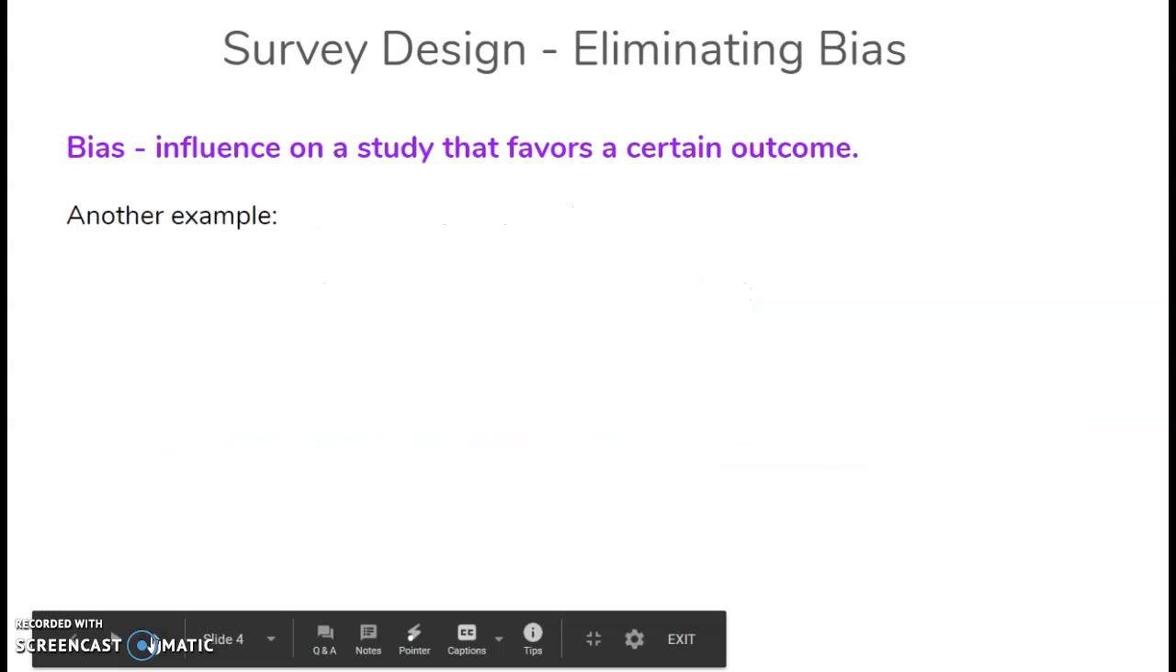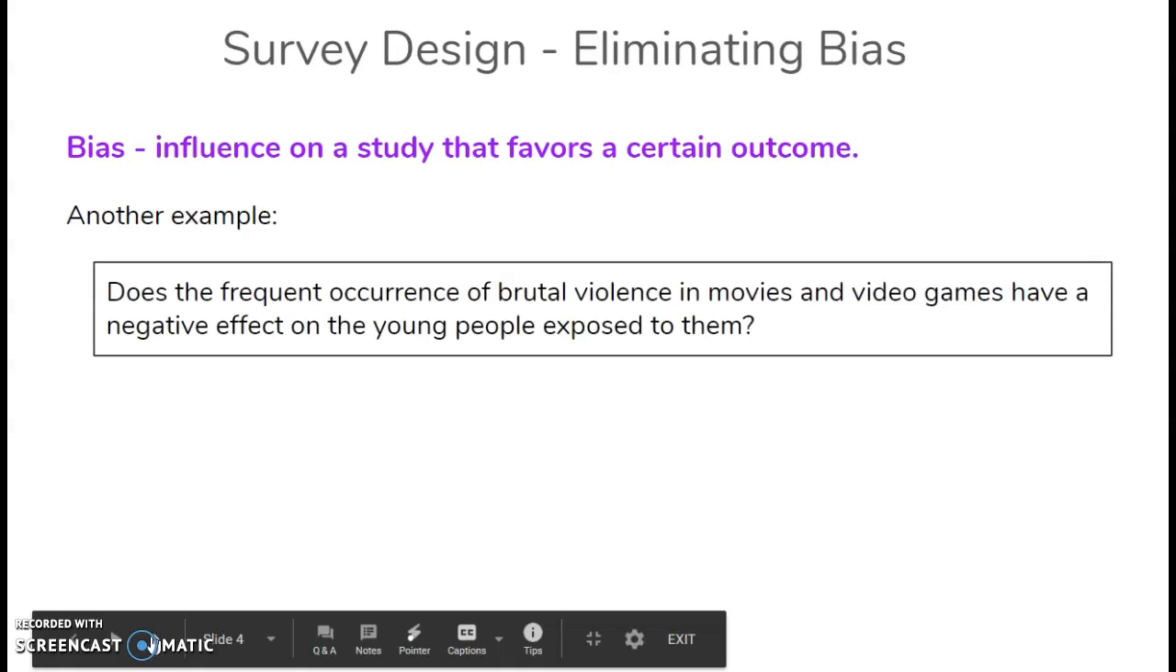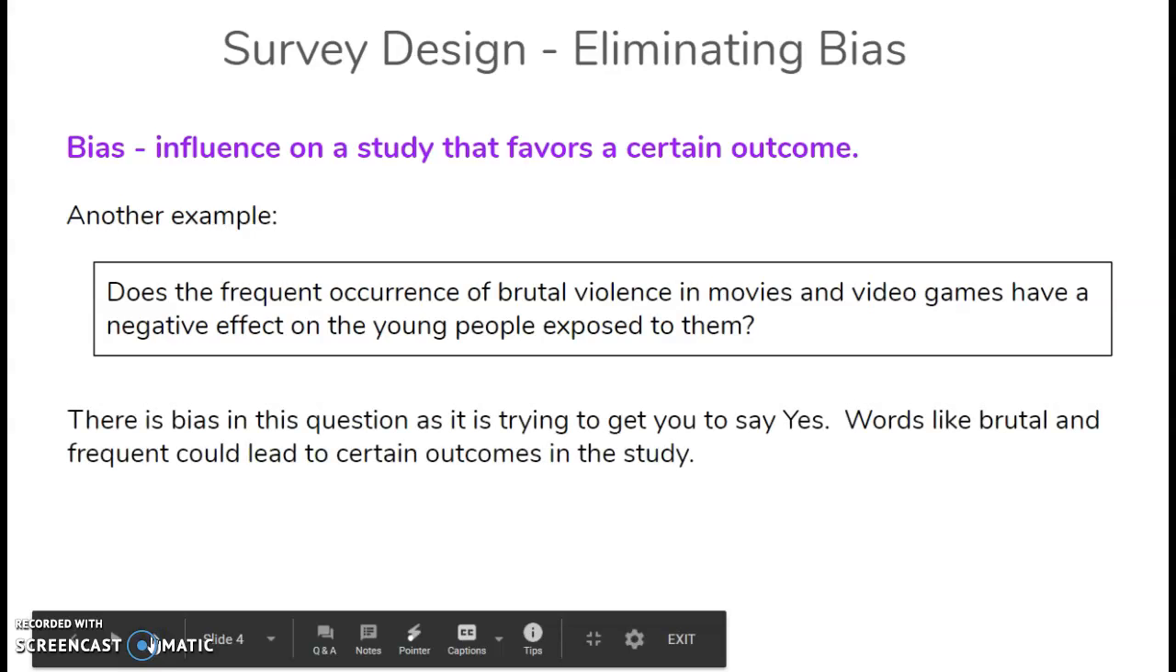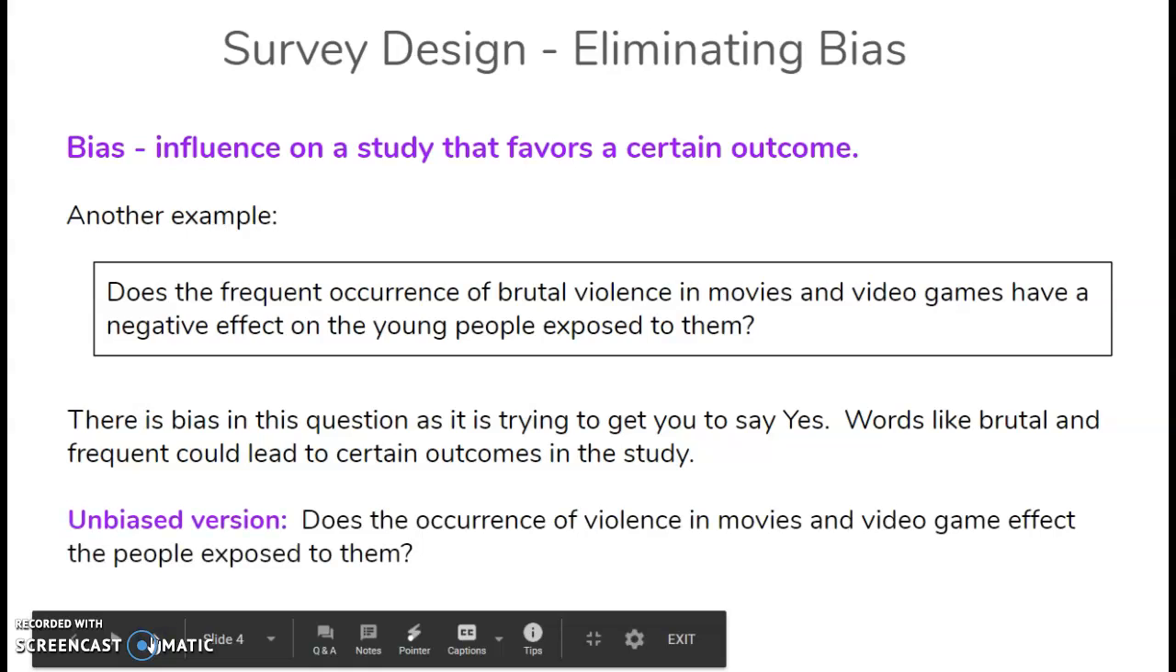Here's another example. Does the frequent occurrence of brutal violence in movies and video games have a negative effect on the young people exposed to them? Again, you can see all the adjectives that are in there are causing this question to have a lot of bias, because it's trying to get you to say yes. Words like brutal and frequent could lead to certain outcomes in the study. A better way to write this question so there is minimal bias in it or no bias in it would be to say, does the occurrence of violence in movies and video games affect the people exposed to them?